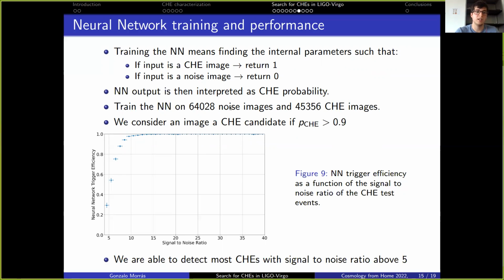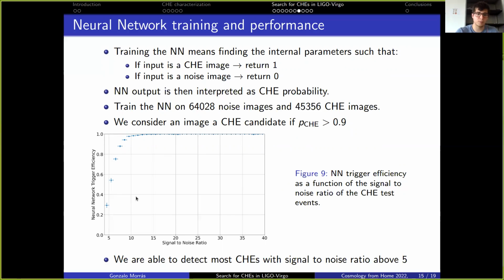In our case, we trained the neural network on 64,000 noise images and 45,000 close hyperbolic encounter images. And we will consider an image a close hyperbolic encounter if its probability of close hyperbolic encounter, that is, the output of the neural network, is greater than 0.9. So again, having put this threshold, we ask ourselves how many close hyperbolic encounters we recover as a function of their signal-to-noise ratio, which is what is plotted in this figure.